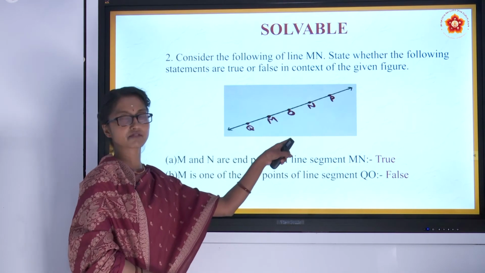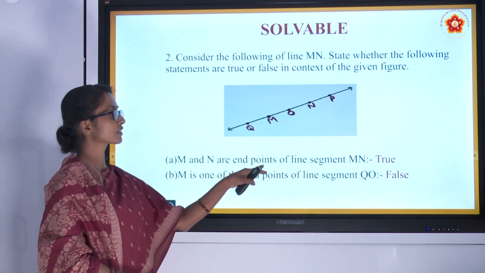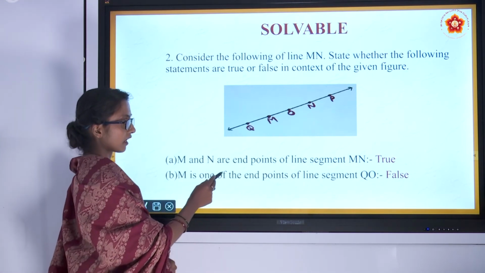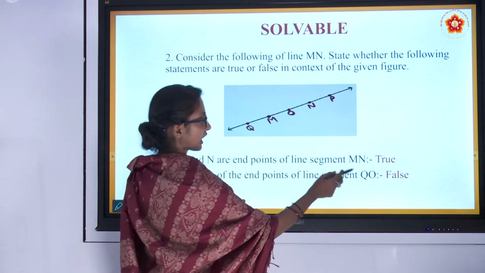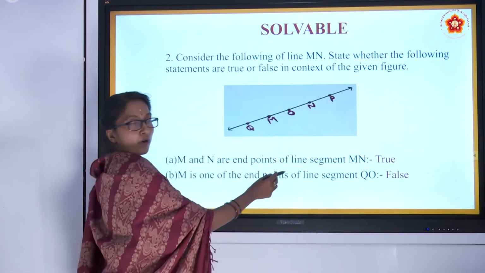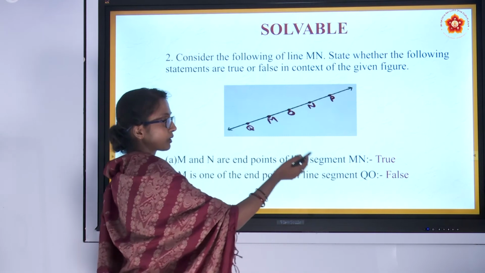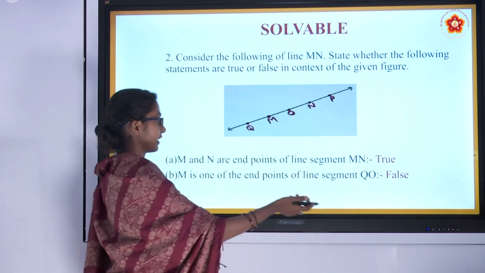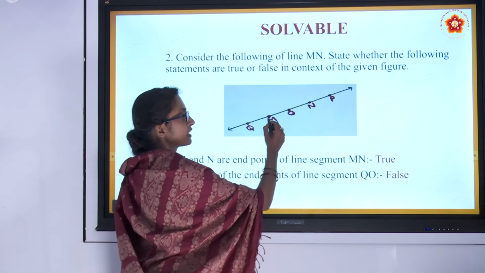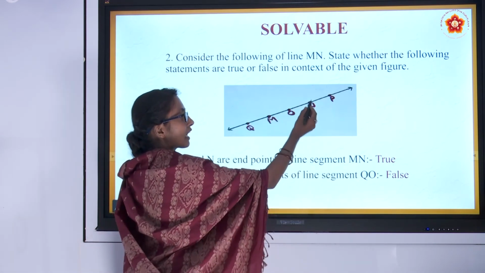By observing this figure, you just have to say whether it is true or false. M and N are endpoints of line segment MN. A line segment means a starting and ending point will be there for sure, and M and N are endpoints of line segment MN. They are the starting and ending points.